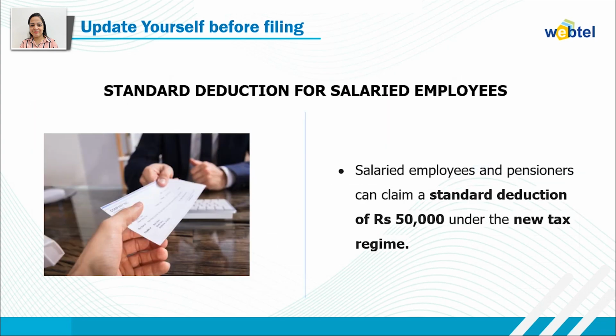Then is the standard deduction. A standard deduction is provided to the salaried employees as well as to the pensioners. Salaried employees and pensioners can claim a standard deduction of rupees 50,000 under the new tax regime as well.